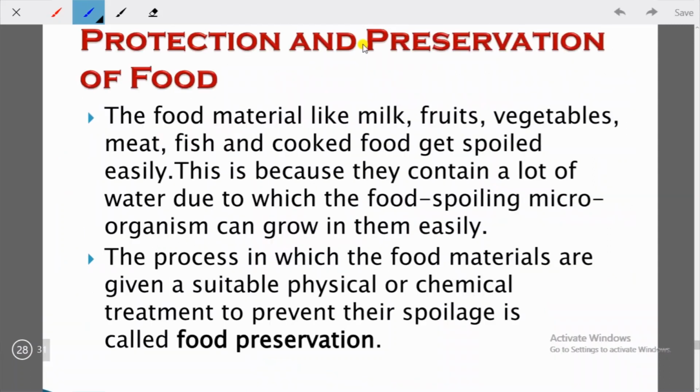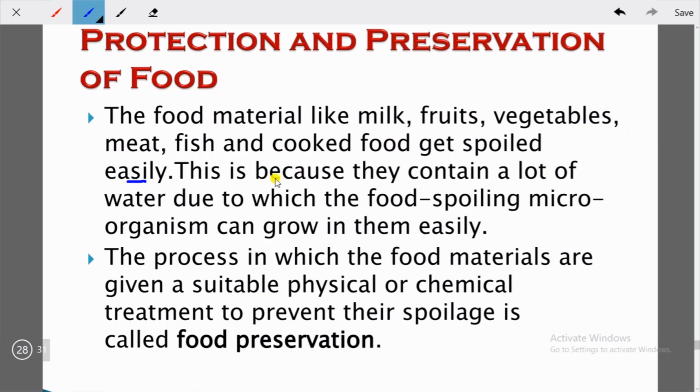Students, now let's talk about protection and preservation of food. So we have known that the microorganisms can spoil food. So how can this food be protected? Food material like milk, fruits, vegetables, meat, fish and cooked food gets spoiled easily. We know about this. If you take milk, fruit, vegetable, meat, fish or any kind of cooked food in contact with air, then after some time it can get spoiled.